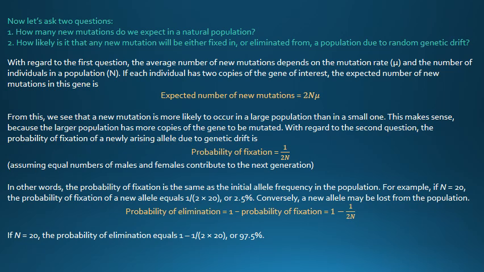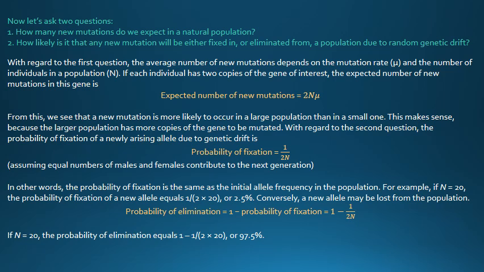Conversely, a new allele may be lost from the population. So the probability of elimination is equal to 1 minus 1/2N. If N is equal to 20, the probability of elimination equals 97.5%.